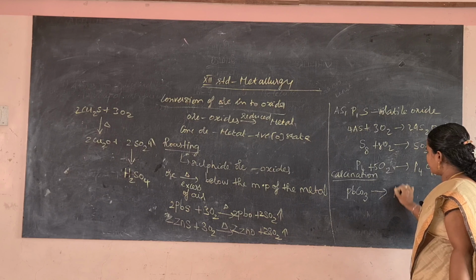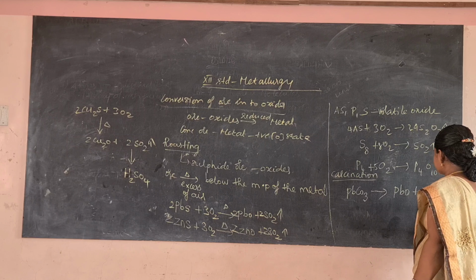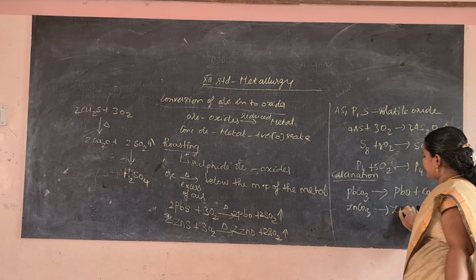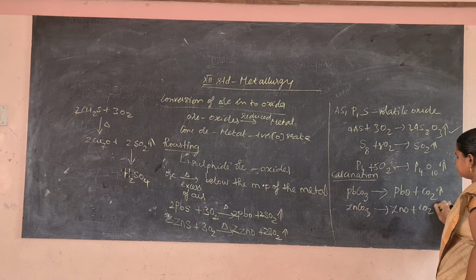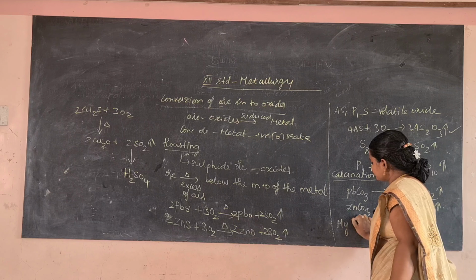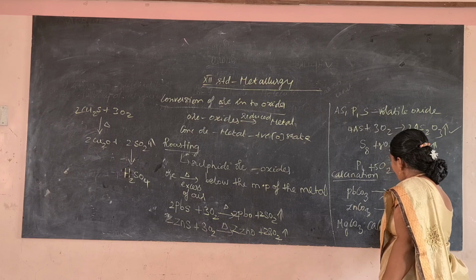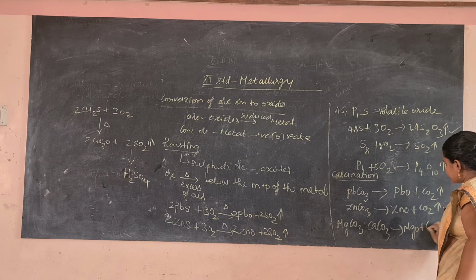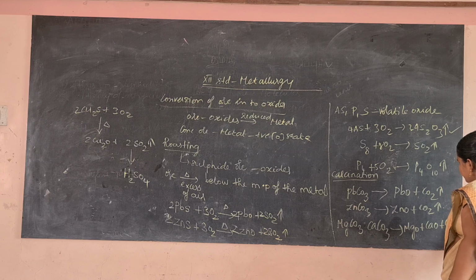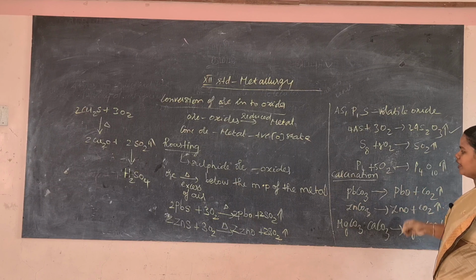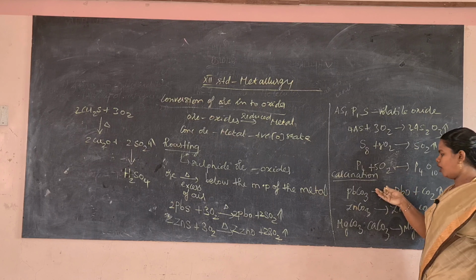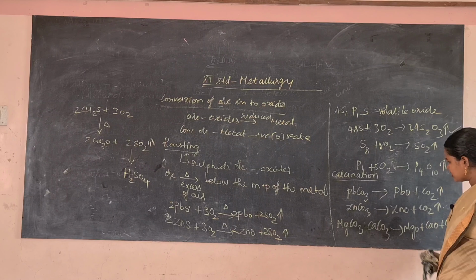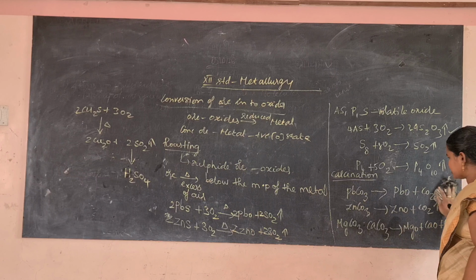So here lead carbonate will form lead oxide plus carbon dioxide gas, and zinc carbonate will form zinc oxide plus carbon dioxide gas. Then magnesium carbonate and calcium carbonate form magnesium oxide plus calcium oxide plus carbon dioxide. In these three equations, what do you infer? All the ores are converted into their metal oxide and carbon dioxide gas. In all these reactions, carbon dioxide gas is removed as an impurity.